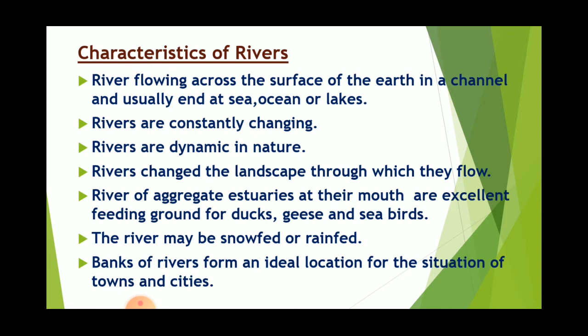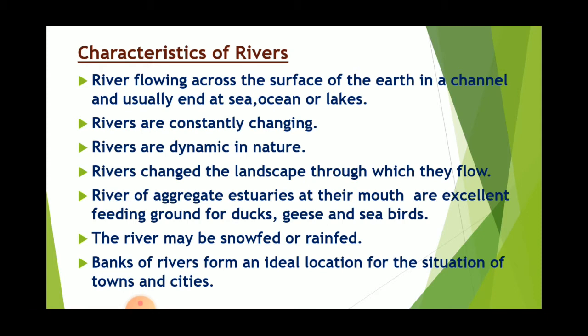The river may be snow-fed or rain-fed. Usually the rivers are of two types. Snow-fed rivers are the rivers that start from mountains, where they get the water from snowfall or the melting of ice. Rain-fed rivers are usually seen in the equatorial region where there is continuous rainfall. So two types of rivers: snow-fed river and rain-fed river.